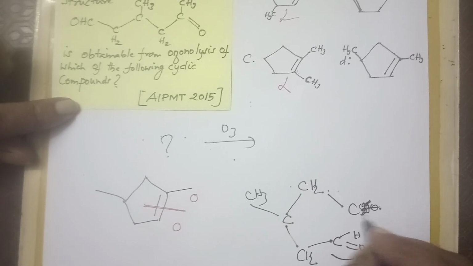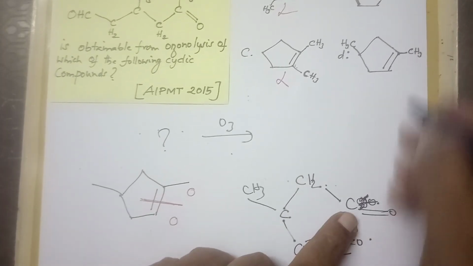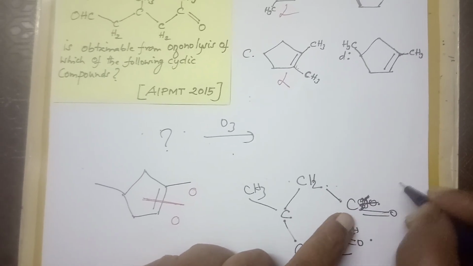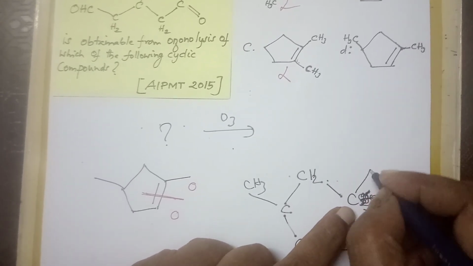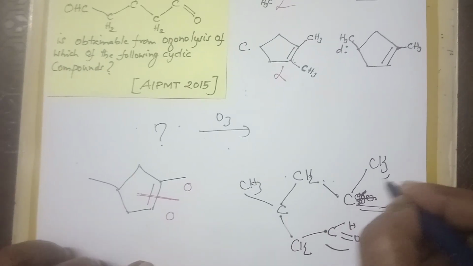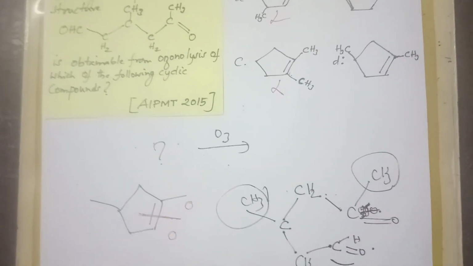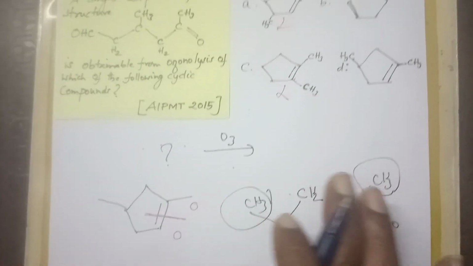Apart from this, I am putting the double bond. And one more thing I left: on this carbon you have, because it is not possible in valency 3, what should come to support it? Another methyl group. Now what is the final knowledge? Both methyl groups are in between one carbon, and I am concluding. So this is the way we have to approach.